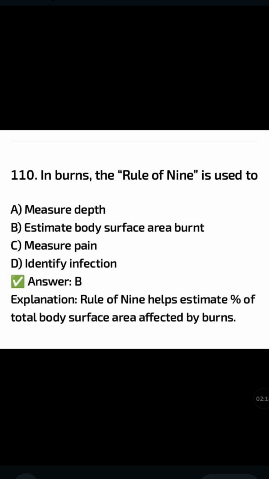In burns, the rule of 9 is used to: measure depth, estimate body surface area burned, measure pain, identify infection. The correct answer is option B, estimate body surface area burned. Rule of 9 helps estimate the percentage of total body surface area affected by burns.